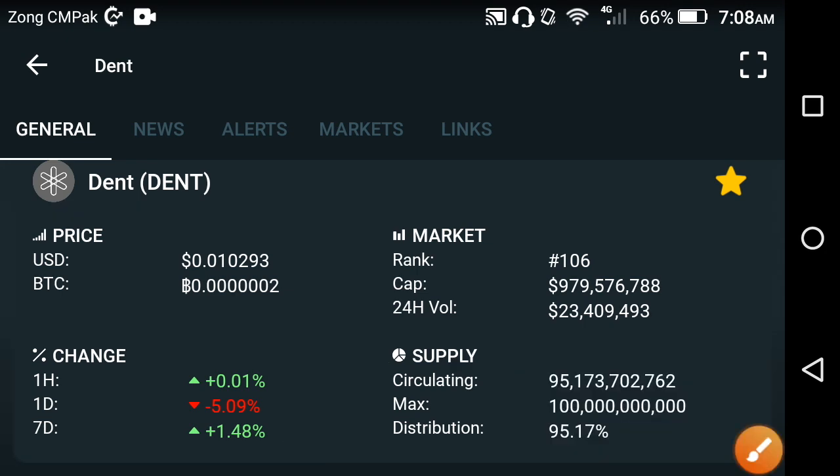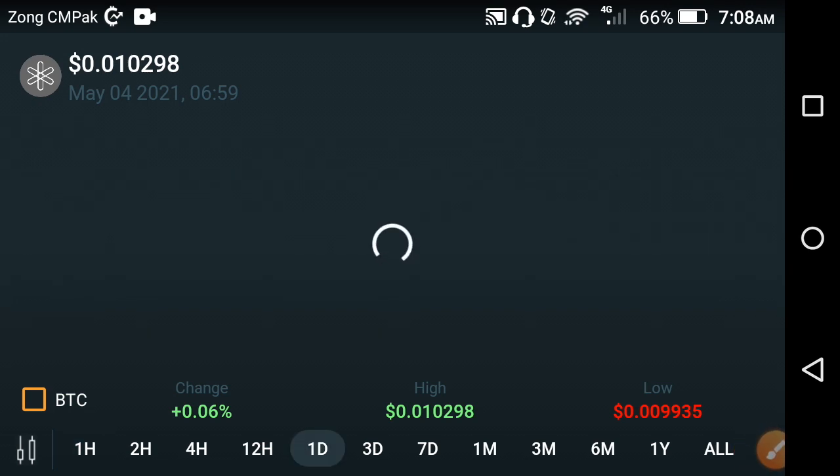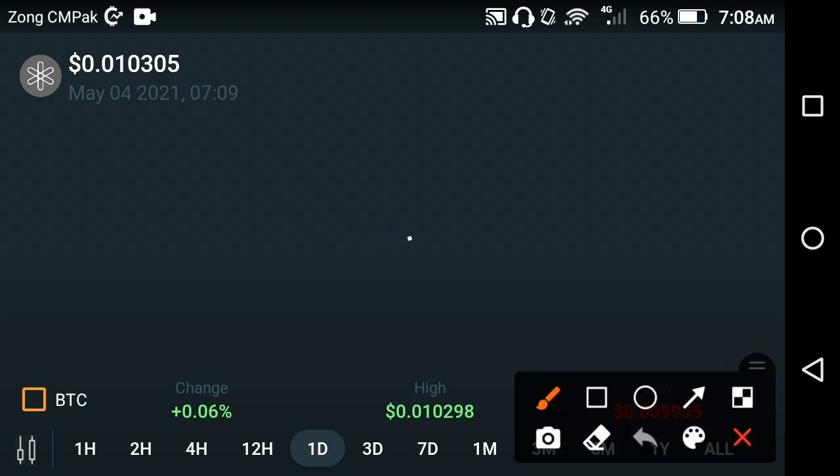What's the reason behind that? Why is the last 1 day price change negative, friends? As you can see here, let's see the last 1 day price prediction chart of Dentcoin, friends.